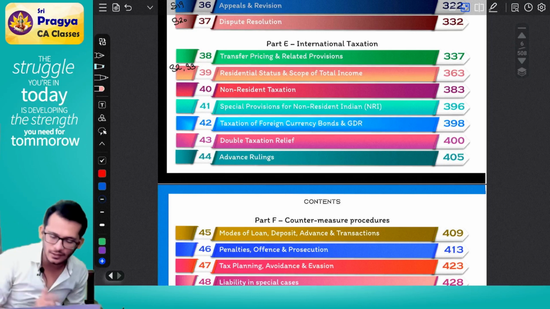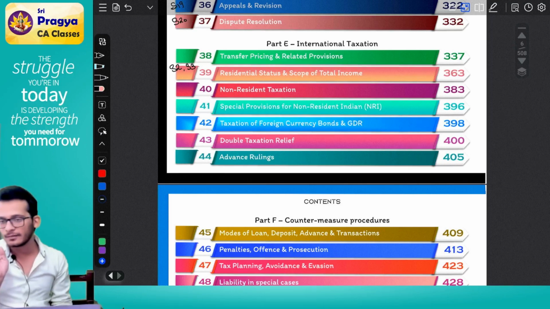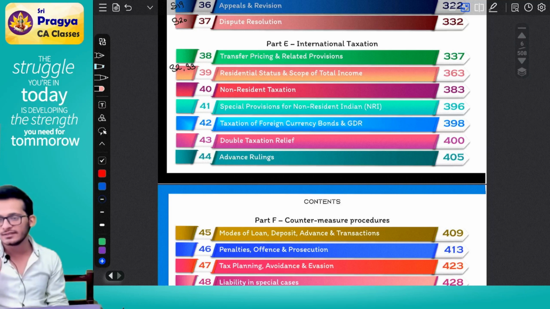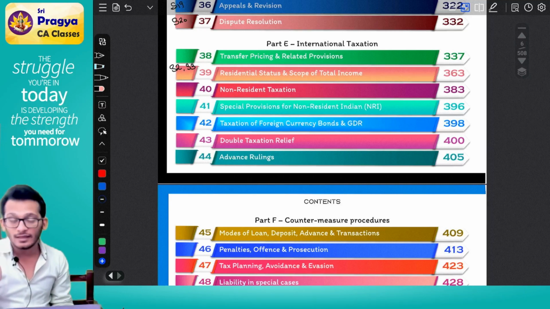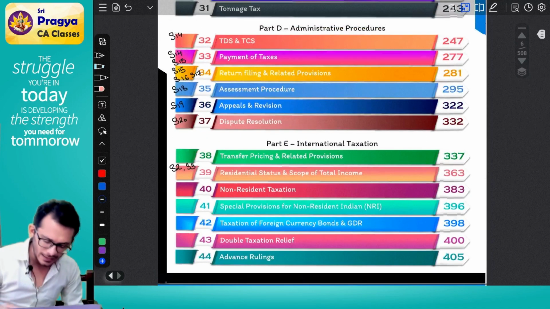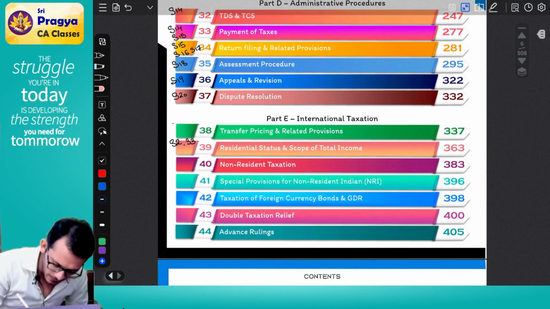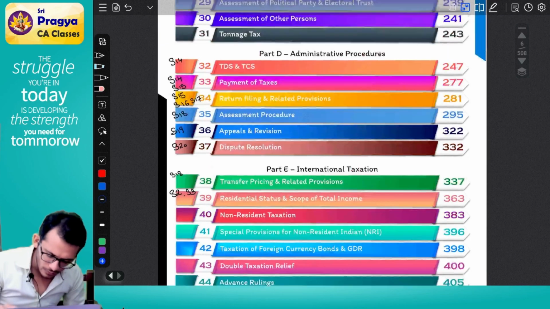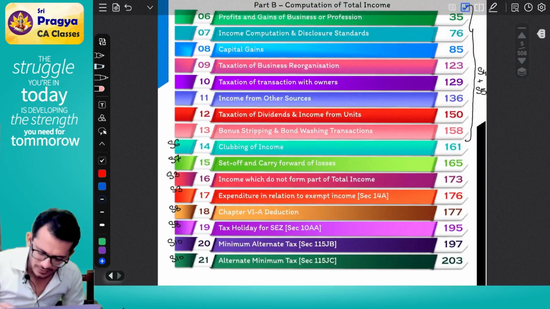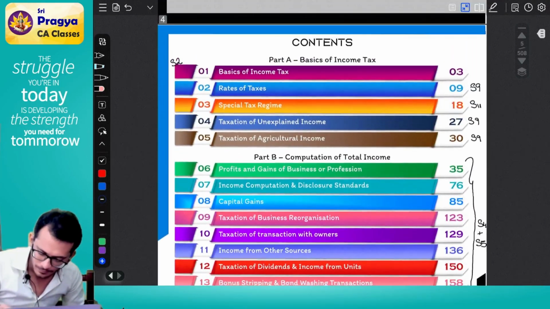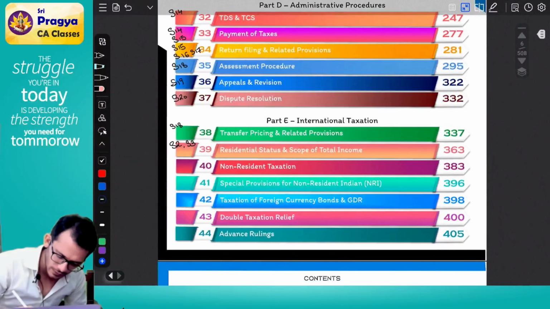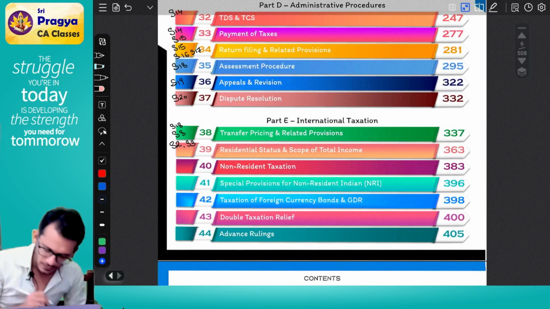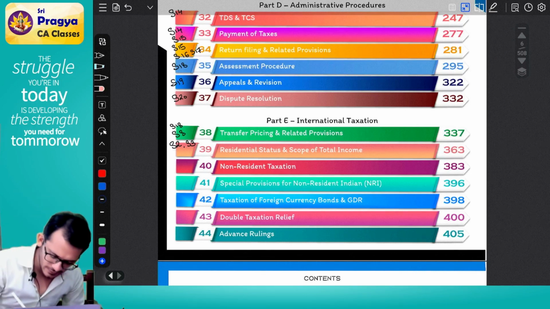If I have to clarify, transfer pricing will be a combined part. Transfer pricing can happen at 2 stages. It can happen yourself also, or it can happen at appeal stage also. It can happen at assessment stage also. So this technically will be a part of step number 18, or will be a part of the total income step. What is the total income step? Step 8. So 18 or step 8. Non-resident taxation will be a part of step number 3.